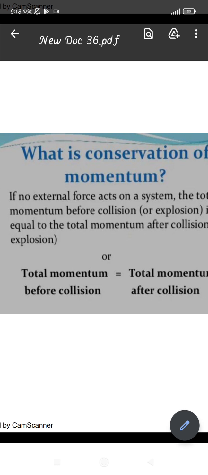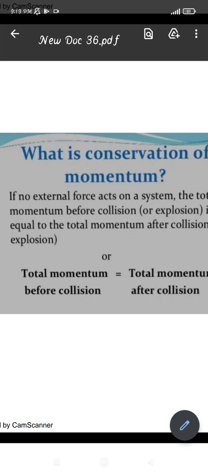Now the momentum will be added to both. I am not talking about the mass now, okay? Momentum is there, so mass should be there, but to take an example, we are taking only the velocity. So now the momentum will be added to that of the cycle. So this 80 meter per second will be reduced, let us consider that it will reduce to 50 meter per second. So the remaining 30 meter per second will add to the cycle, and then it will become 50. Together they are still 100, because the cycle's momentum has now become 50 and the momentum of the car is also 50. So together they will be 100 meter per second. So before collision it is 100 meter per second, and after the collision it is also 100 meter per second.